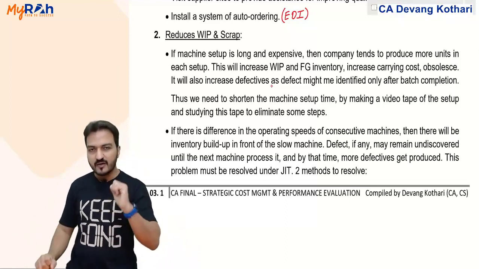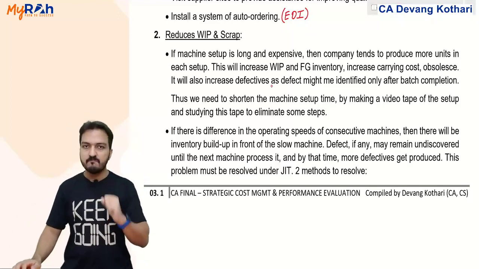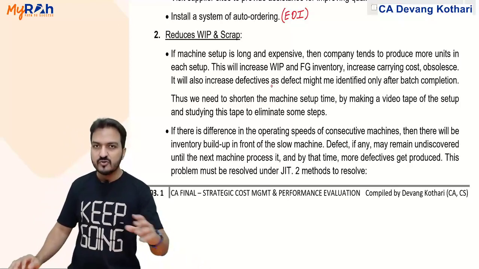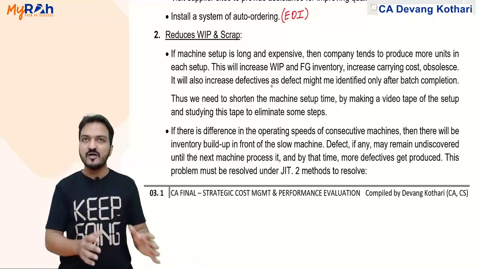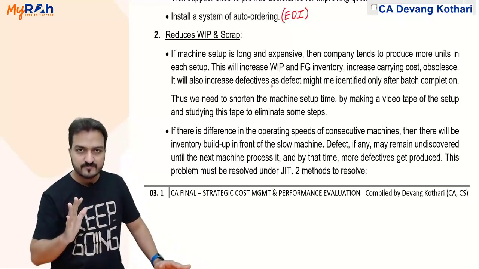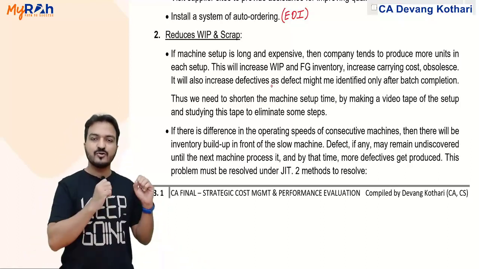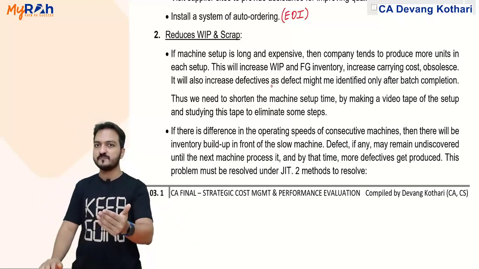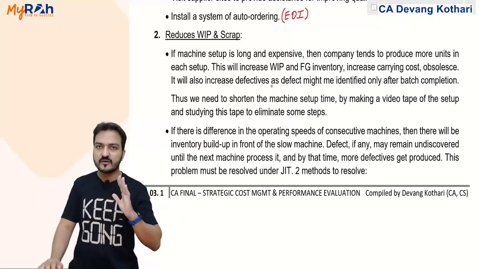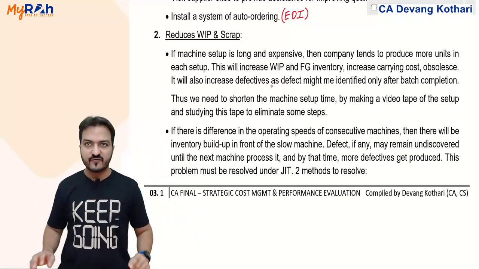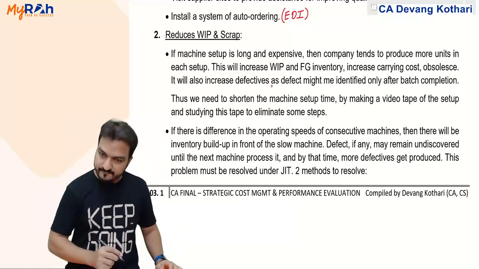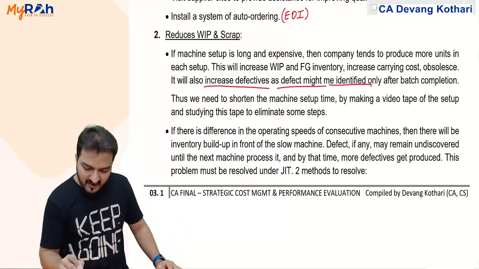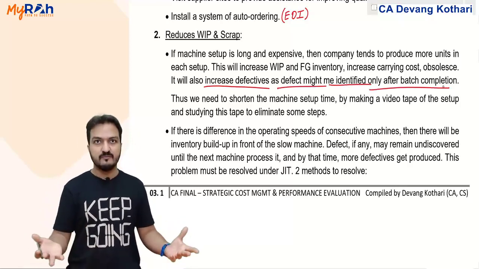Instead, if you produce the finished goods in batches of only 100 units, then after every 100 units you can check the batch, find the defects and prevent that defect in the next batch. So only 100 units will be defective instead of 1000 units. That is my benefit here. So it will also increase defectives as defect might be identified only after batch completion.